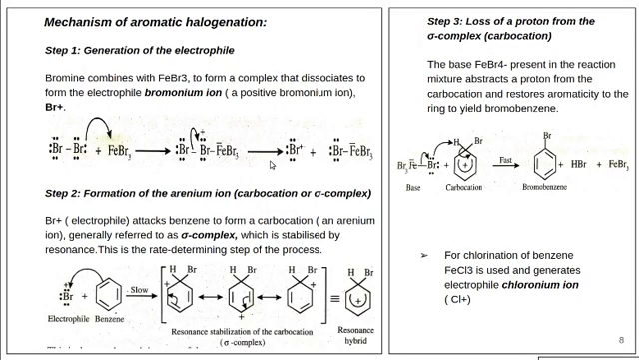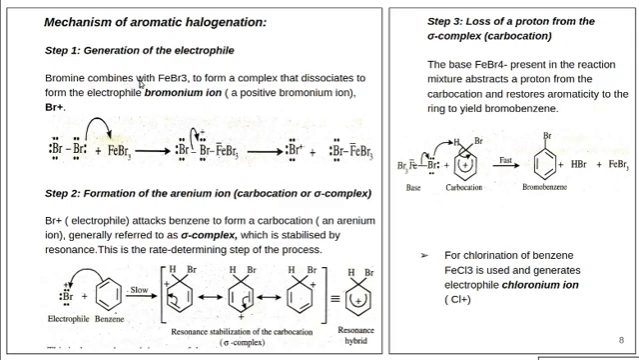So far we discussed the general mechanism of electrophilic substitution reaction. Now let us discuss the mechanism of aromatic halogenation. We discussed that there are 3 steps in electrophilic substitution reaction. Here also there are 3 steps in aromatic halogenation. The first step is the generation of the electrophile. In this case, we have taken the halogen as bromine.